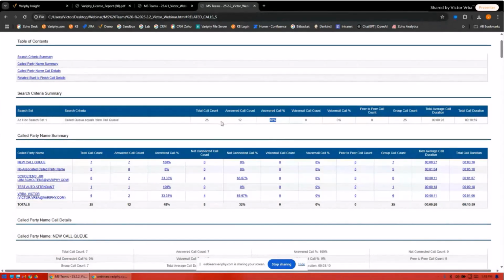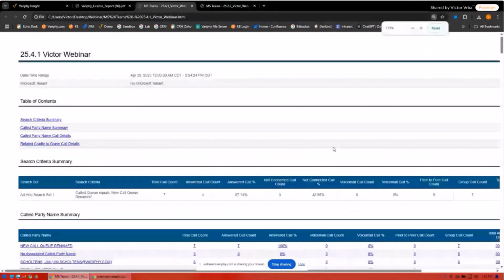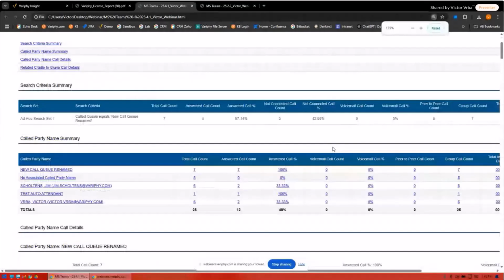So rather than looking at 25 calls into the call queue with an answer rate of 48%, averaged off of those total 25 calls, we recognize that's not actually 25 inbound calls into the call queue. It's actually only 7 calls that came into the call queue, and 4 of those got answered. So our answer rate is actually at 57%.